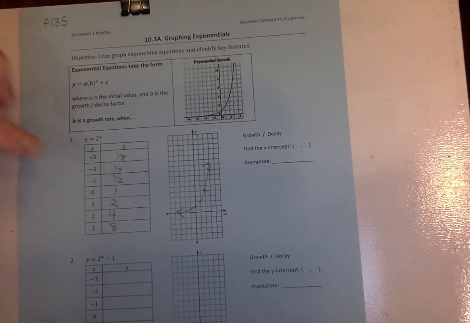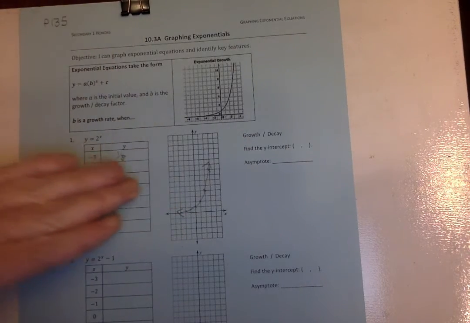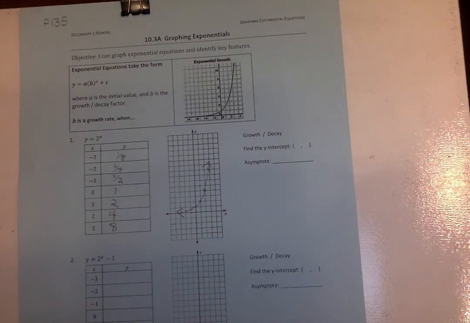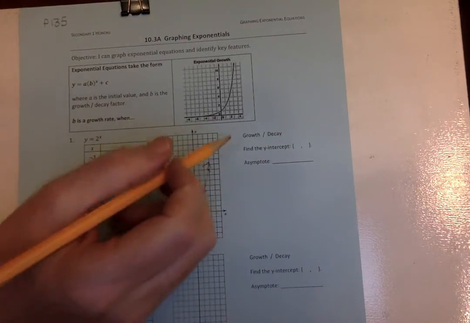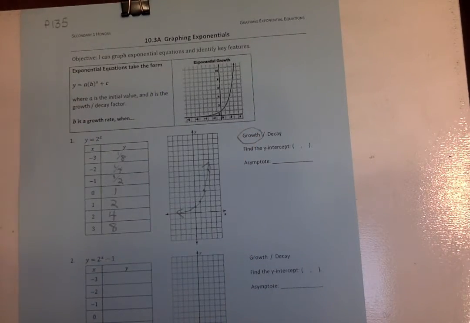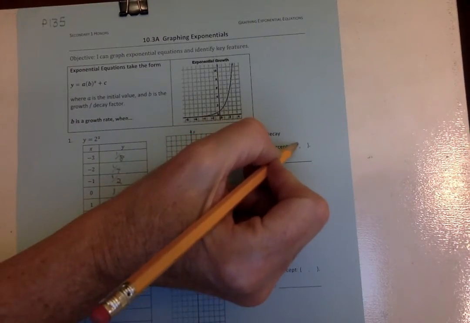Okay, so we look at this graph and we say, oh, as it moves to the right, it's getting higher and higher. So is that going to be a growth or a decay? That's right, it's a growth. And what's the y-intercept? 0, 1.